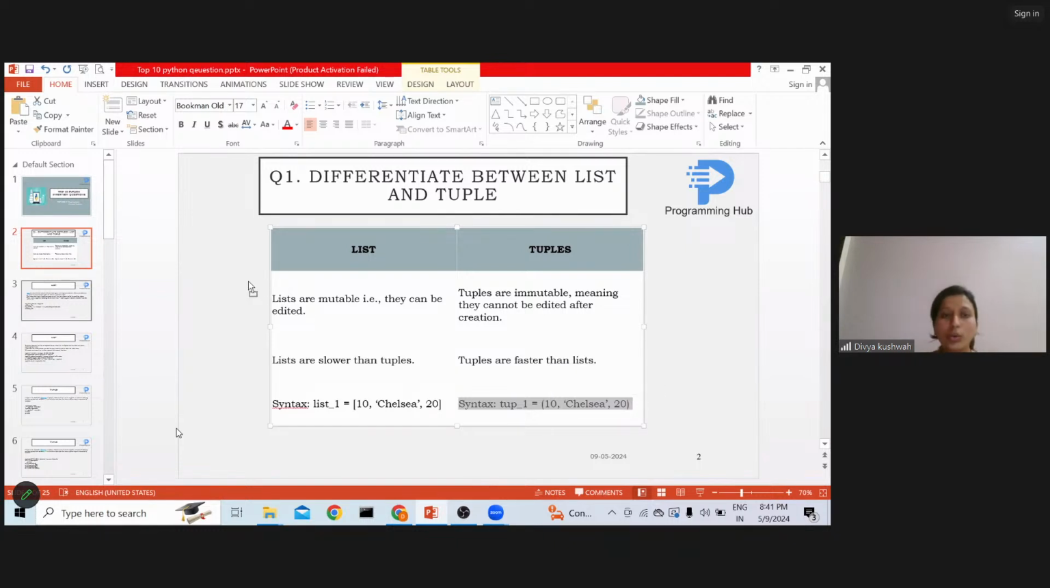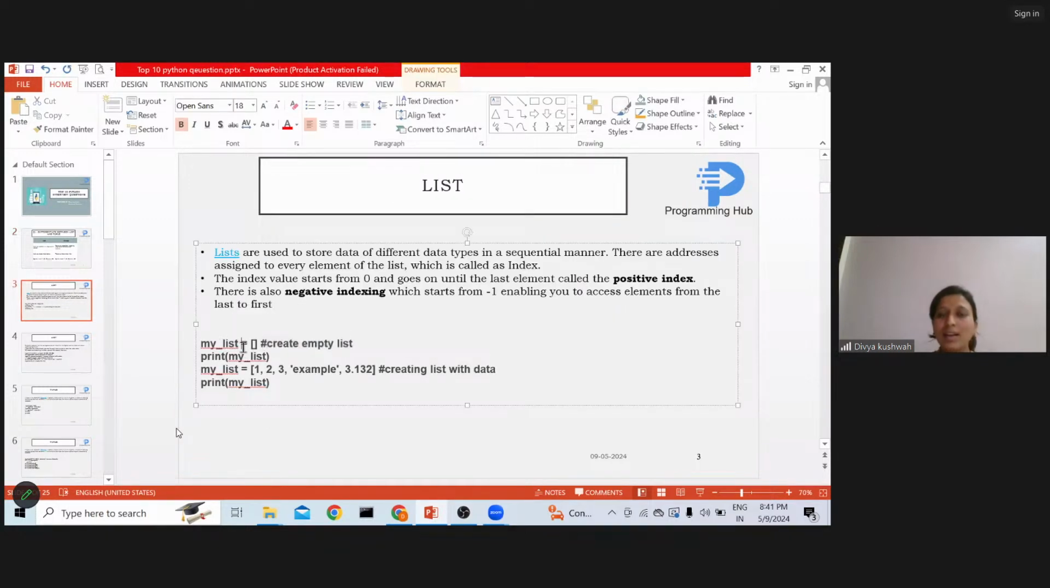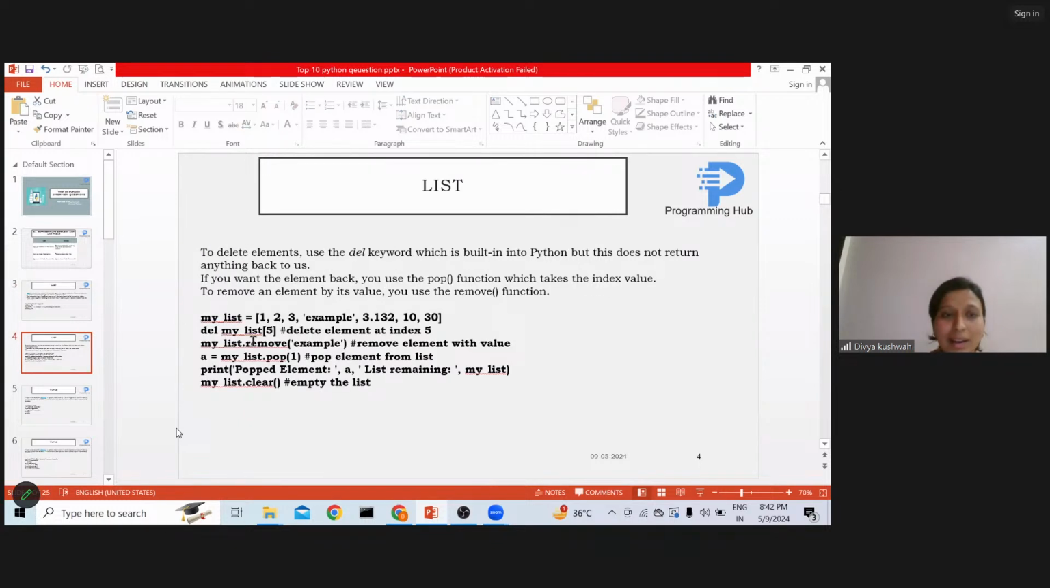All right, let's understand it by example. You can see over here, this is my list I have created. Using square brackets, I can create an empty list, and by adding data into it, using commas to separate the data, we can add numbers, strings, floats, etc. So this is a list. Now how can we delete an element from the list? You can see over here this is my list, where I have stored different data in it.